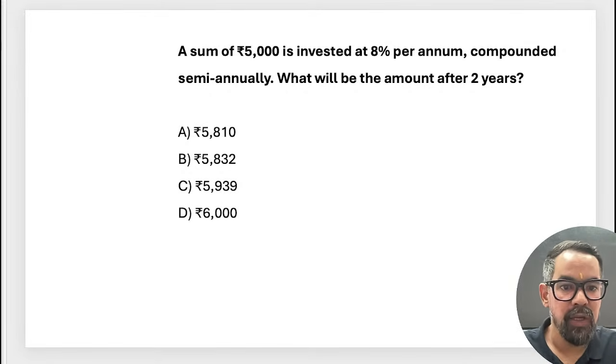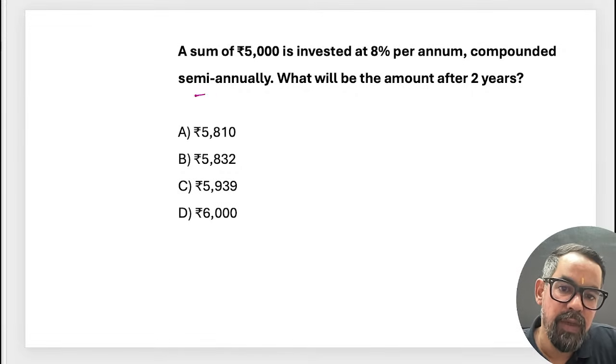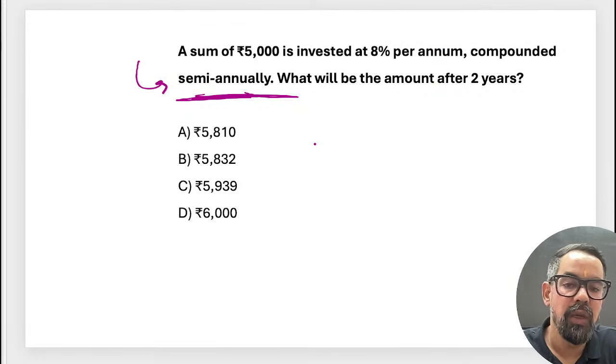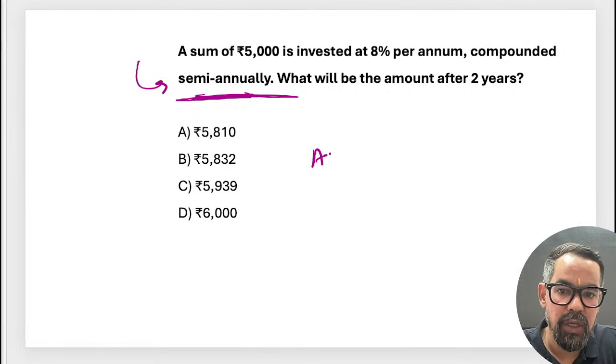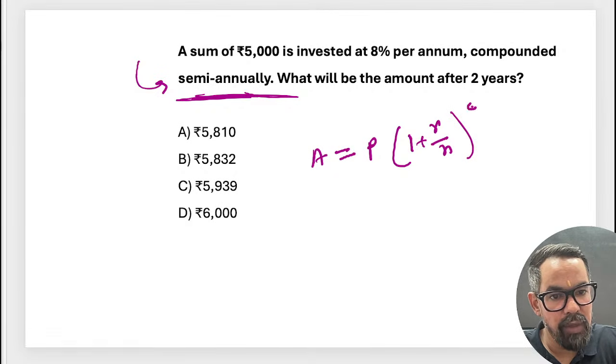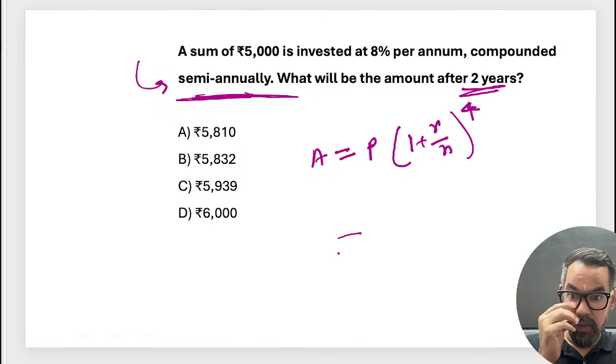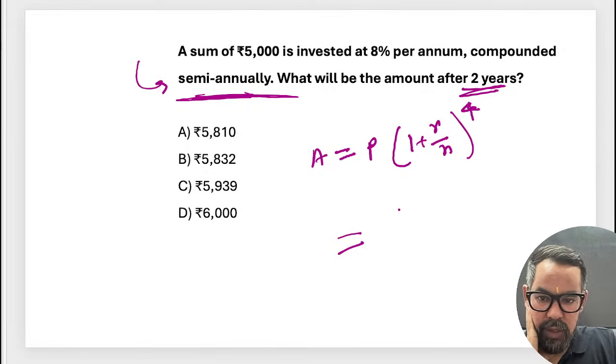So it is compounded semi annually. Compounded semi annually means 2 into 2, so means 4. So the formula is the same: amount equals principal times 1 plus r to the power n, and we have nt as 4. Why 4? Because it is semi annual. So if you solve this one, it will come around 5000.